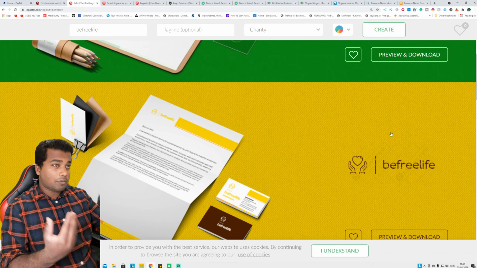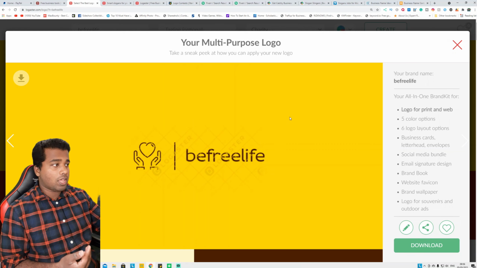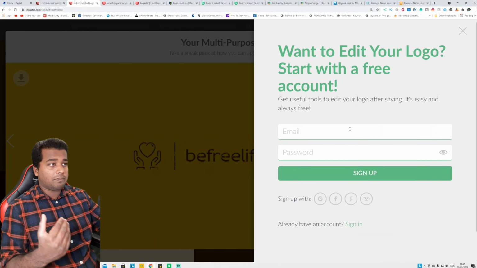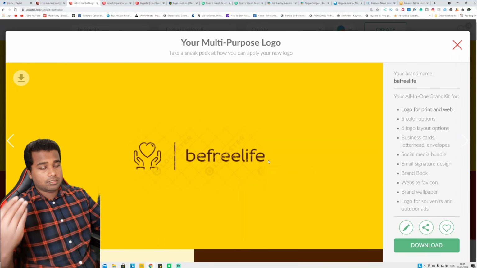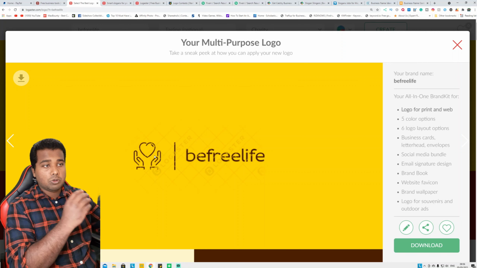After you generate the logos, click this one called preview and download, and it will take you to this page. Click this pen icon and you have to create a free account with it, where you can edit, change the colors, change the font or change the icon, something like that, and you can generate a logo for a business and you can get paid for that.